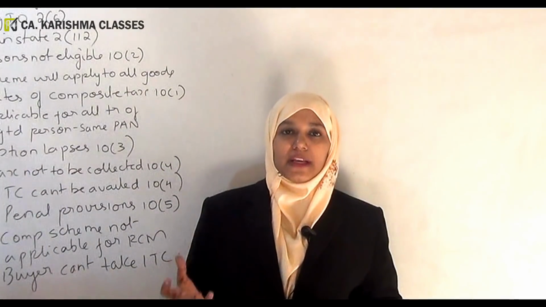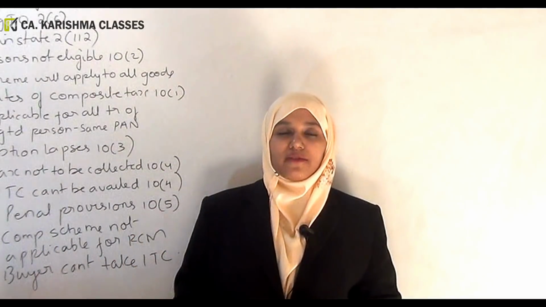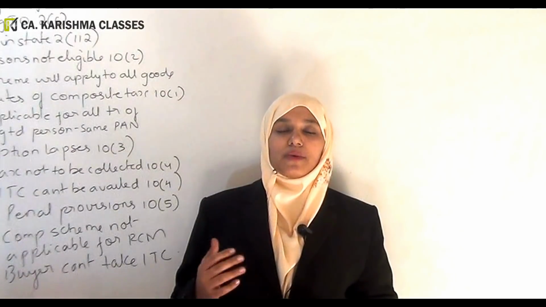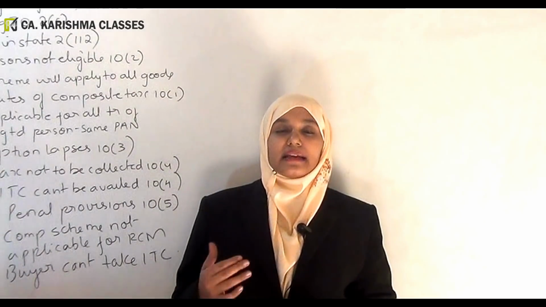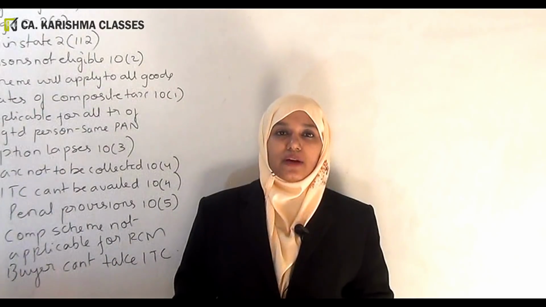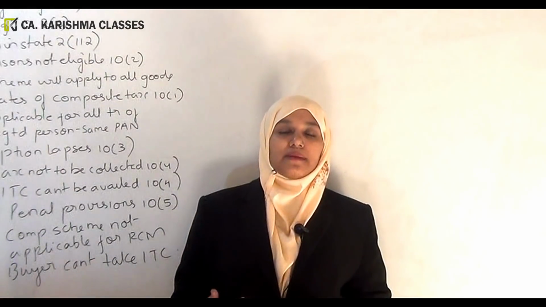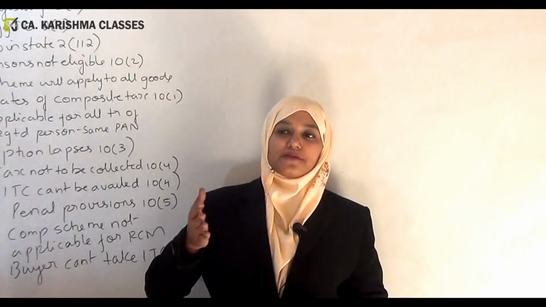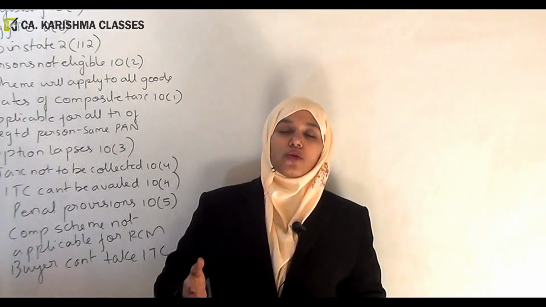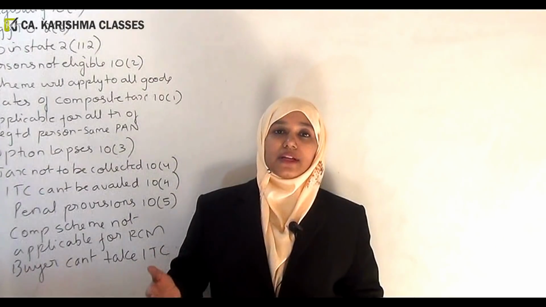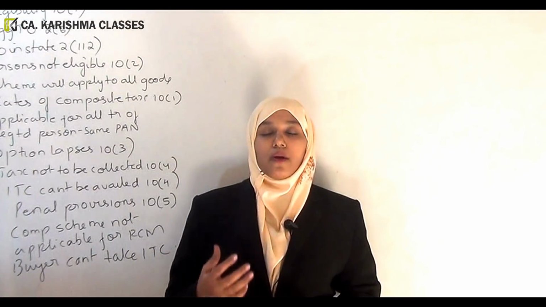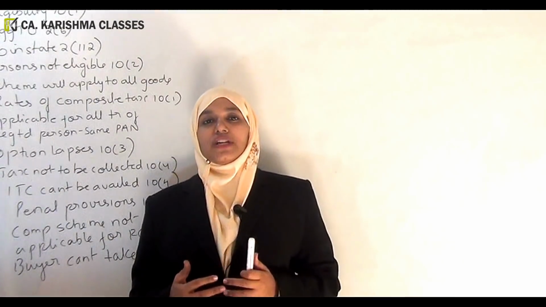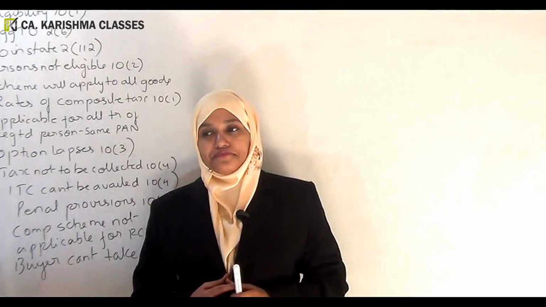The turnover has been increased to 1.5 crores. The recommendation is to make it 1.5 crores, and the rates have also been slashed down. Prior to this, in the September meeting also, they had increased the turnover. So 75 lakhs became 1 crore, became 1.5 crores. These are the recommendations I'm talking about. So composition scheme is changing if you watch carefully.